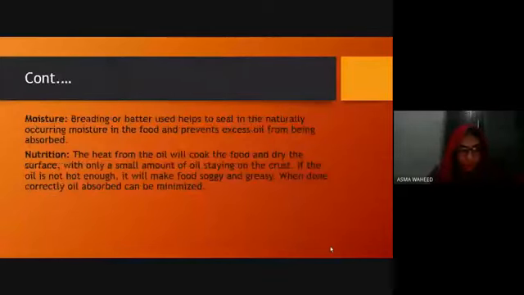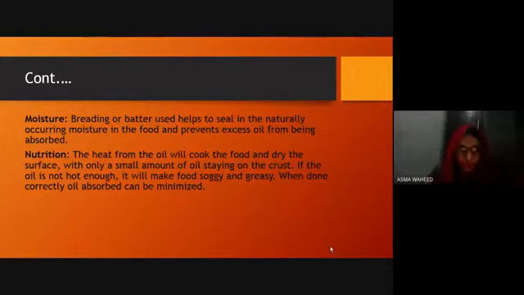Then is moisture. Breading or batter used helps to seal in the naturally occurring moisture in the food and prevents excess oil from being absorbed. Whenever we bread or batter the food which is desired to be fried, it gives two significances. First one is that it removes the surface moisture and avoids the splashes of oil. And second one is that it prevents excess oil from getting absorbed into the food.